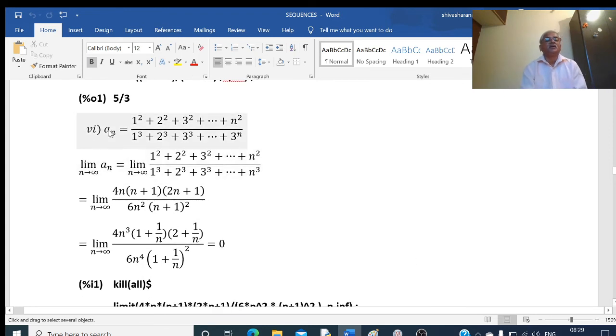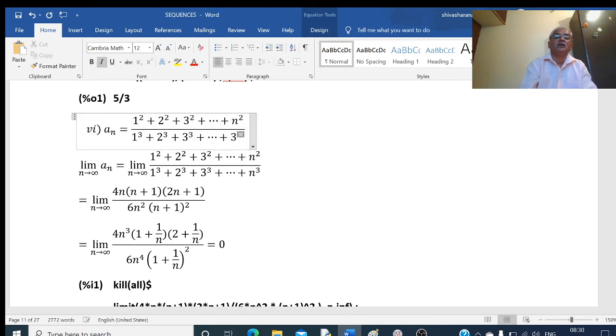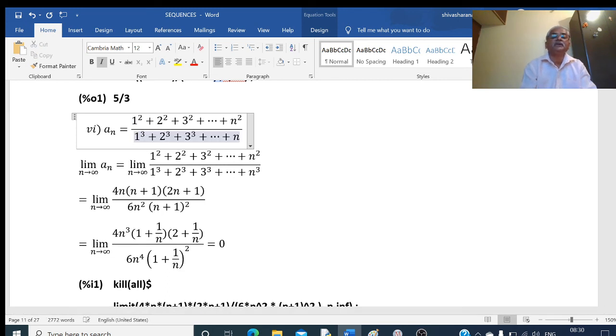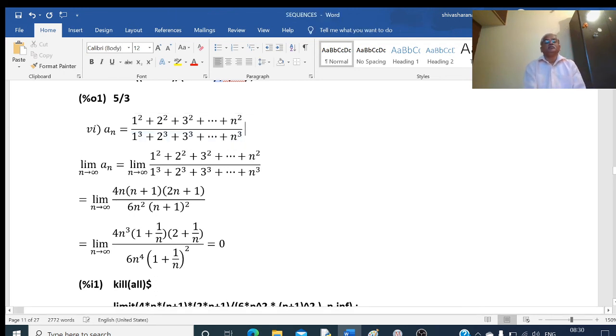Another example: an is equal to 1 square plus 2 square plus 3 square up to n square, divided by 1 cube plus 2 cube plus 3 cube up to n cube. Now it is correct.